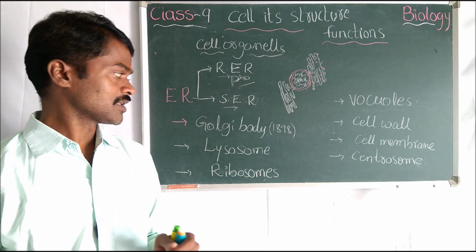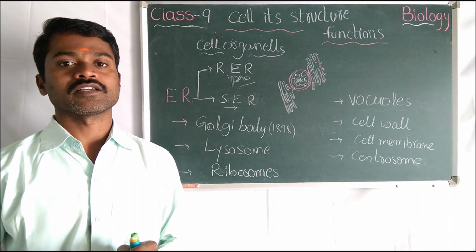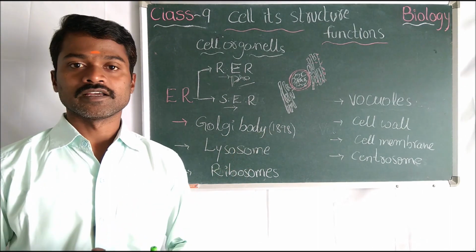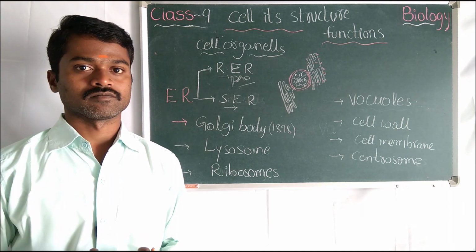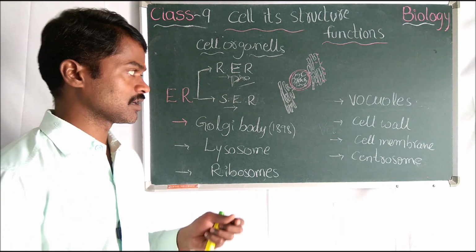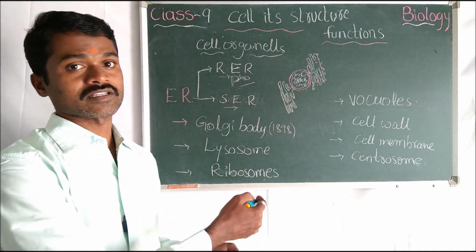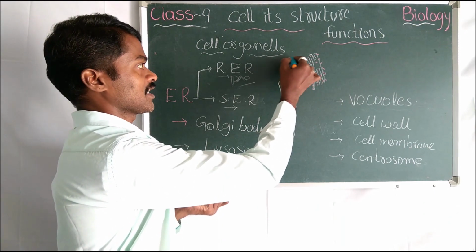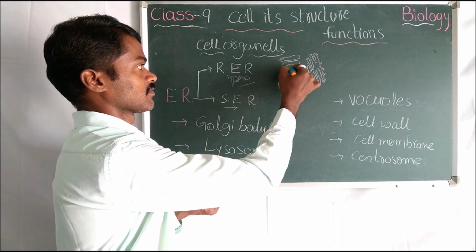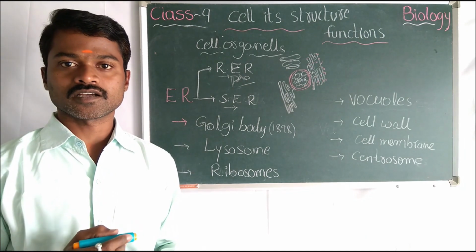And now the Golgi body. Camillo Golgi, in 1898, discovered some vessel-like structures covered with a membrane. Those are called the Golgi body or Golgi complex, otherwise the Golgi apparatus. Above the nucleus you can see some vessel-like structures. Okay, these are called the Golgi complex.